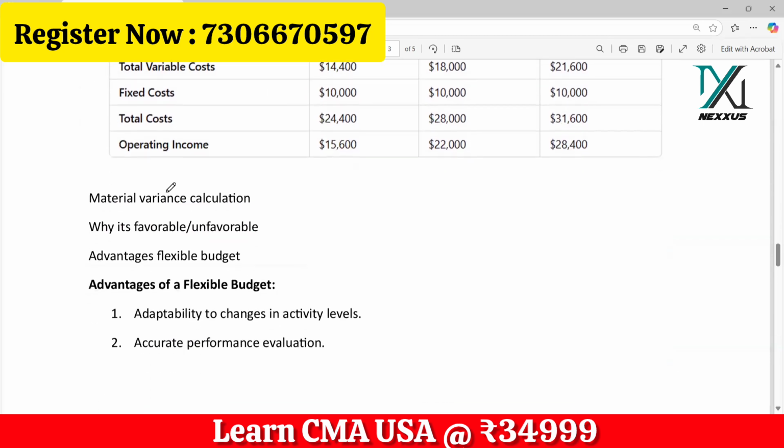Then from section C, you could get questions like material price variance, material quantity variance, or sales volume variance. One question from variance analysis will be there. So you have to be very accurate with the equations while calculating the variance. If there is a question to calculate a variance, whether price variance or quantity variance, first you have to write down the equations. Equations are a must. You will surely get marks for equations, so don't worry. Write down the equations and then write down the steps and answers.